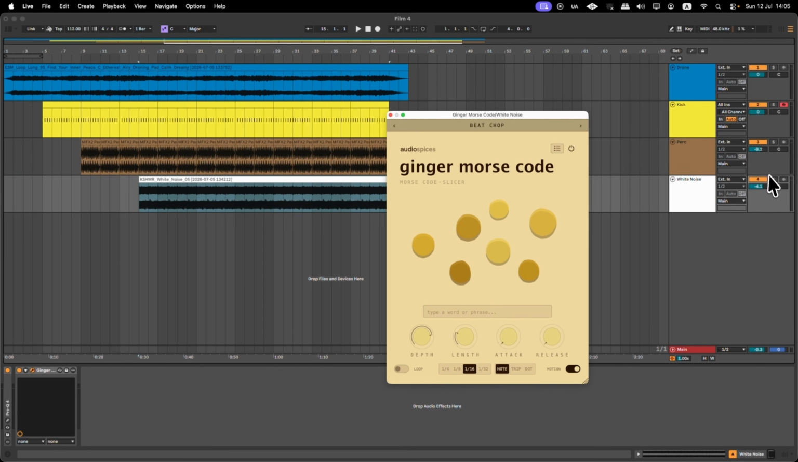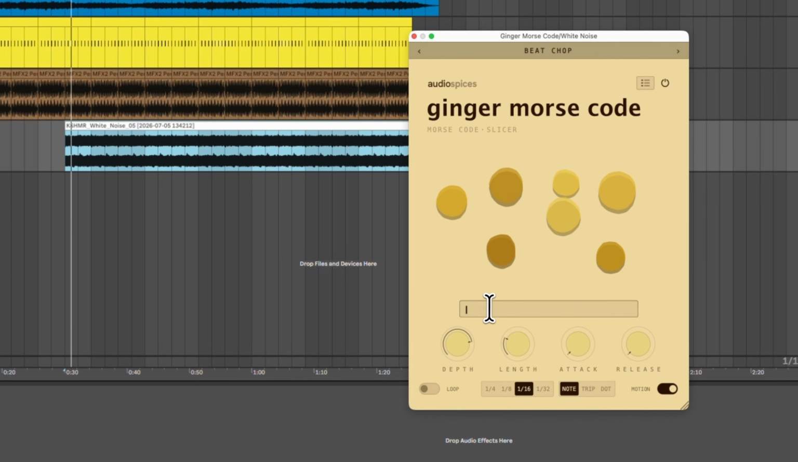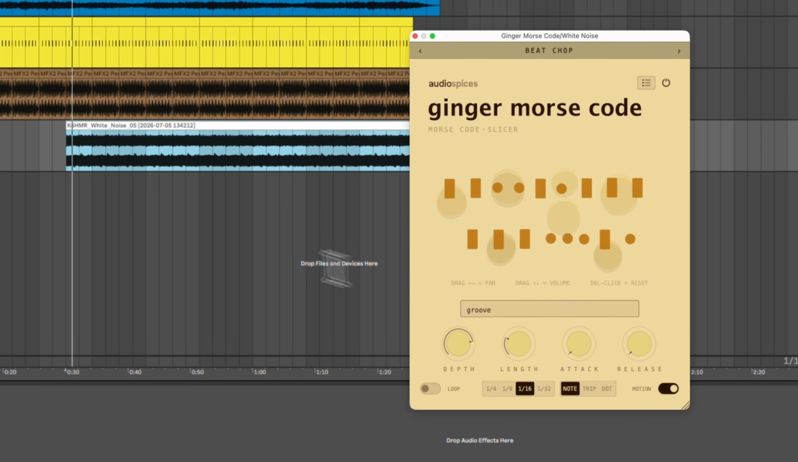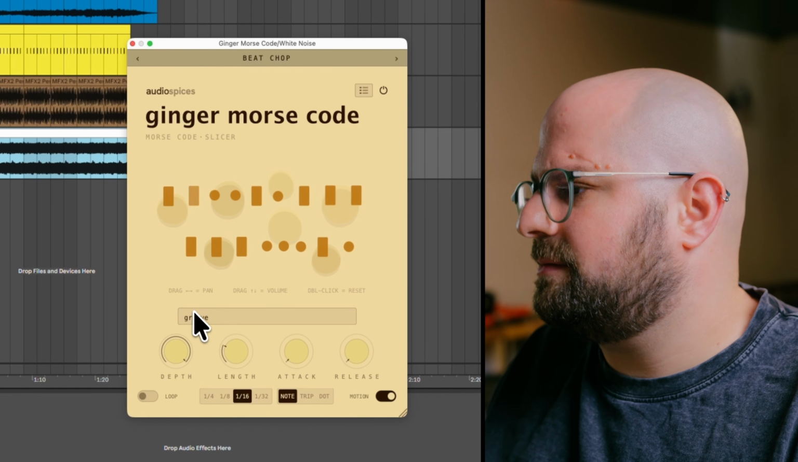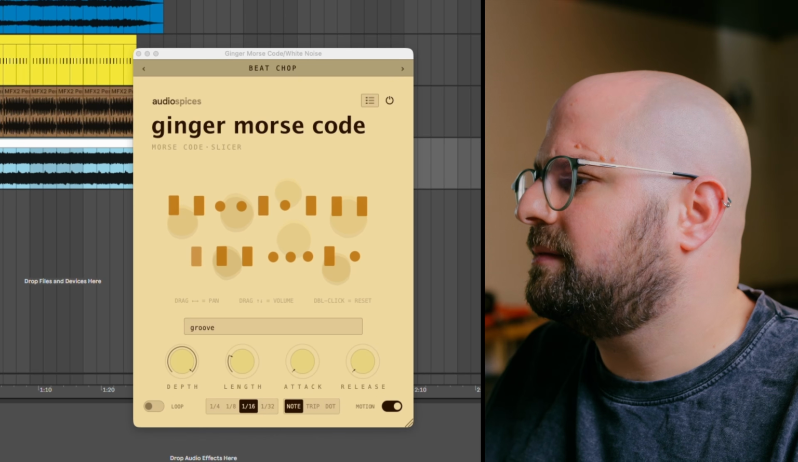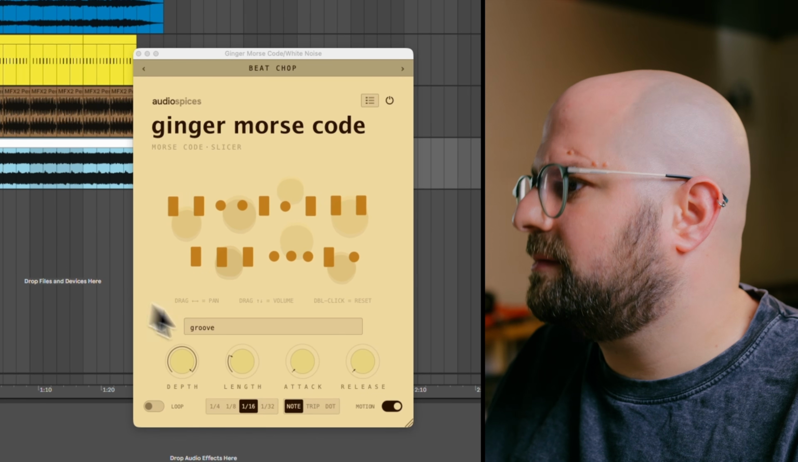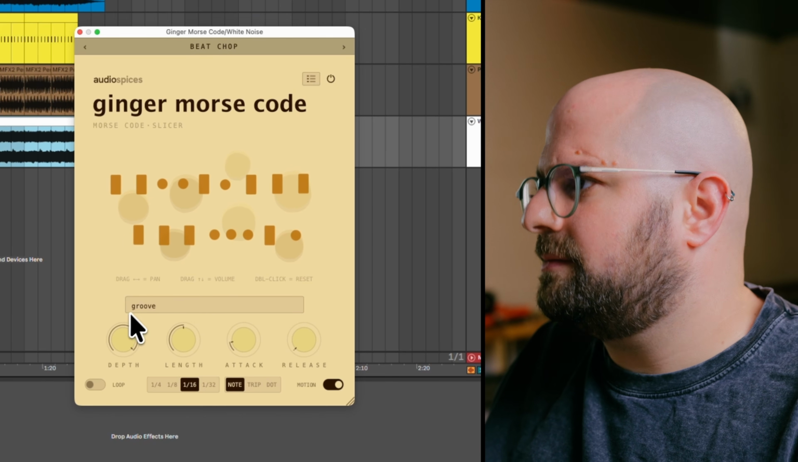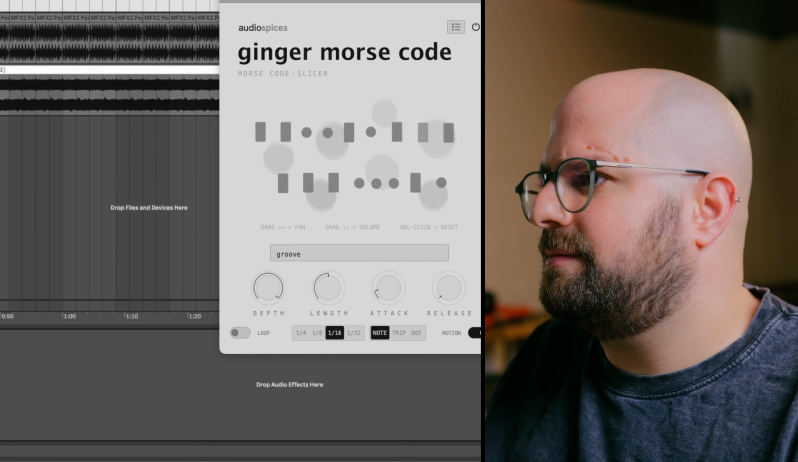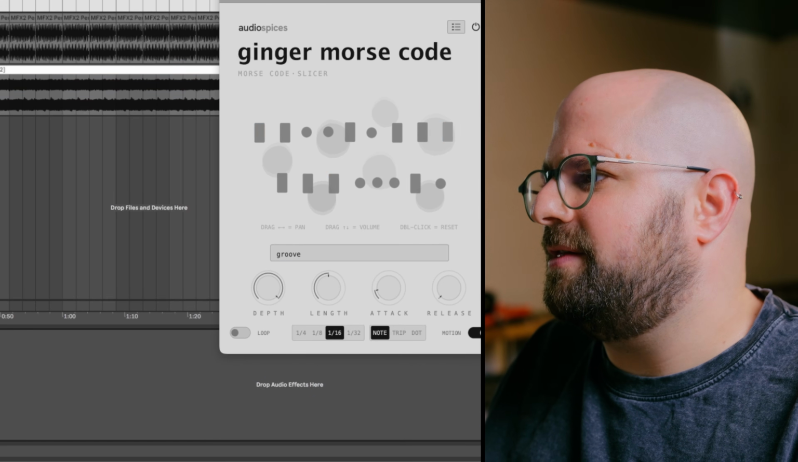Let's hear another example. I have this white noise file here. Just a white noise. And I want to put some groove into it, like a shaker or a hi-hat pattern. So let's click something like groove and listen to it. Without and with.